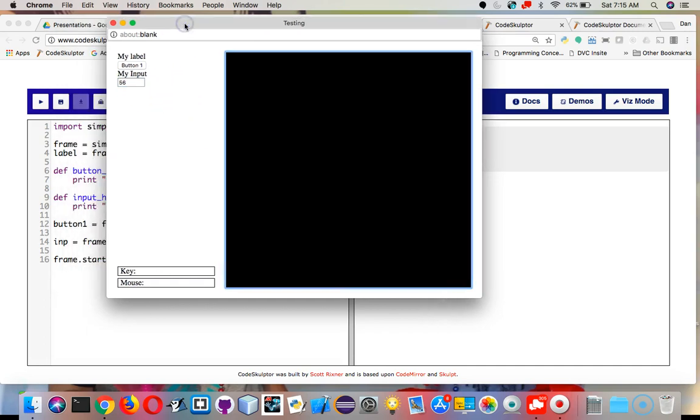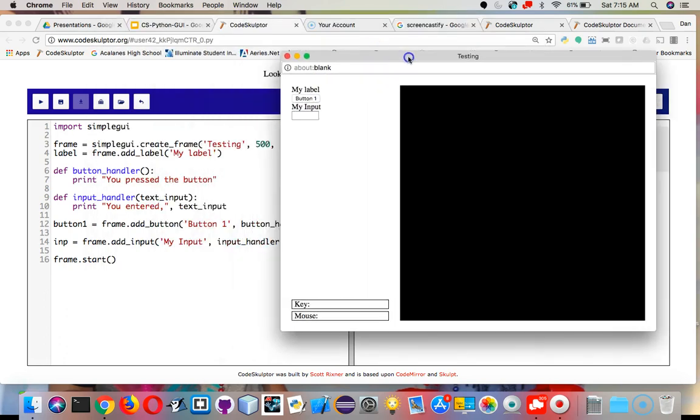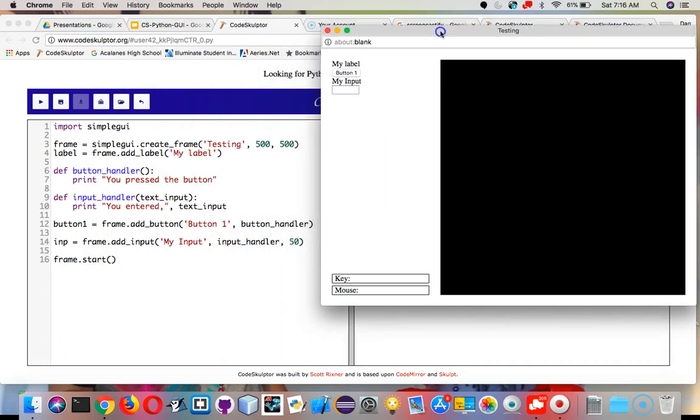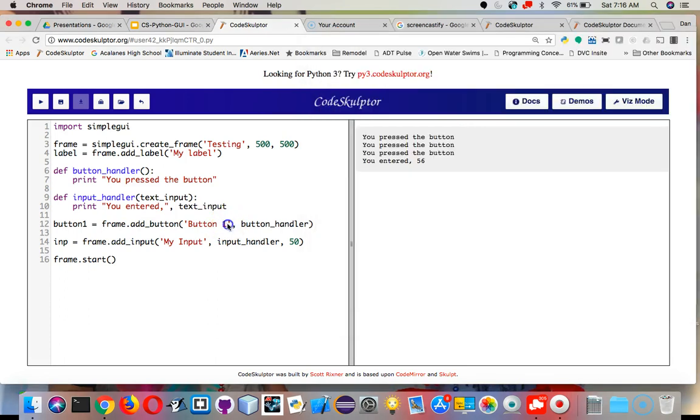Now what the computer will do is these are events. So it basically is waiting for events to happen, and when they do, it goes and does what you tell it to when those events happen. So what we have are events and event handlers. When we do this down here, we say button 1 equals frame.add_button. This is the text that shows up on it.